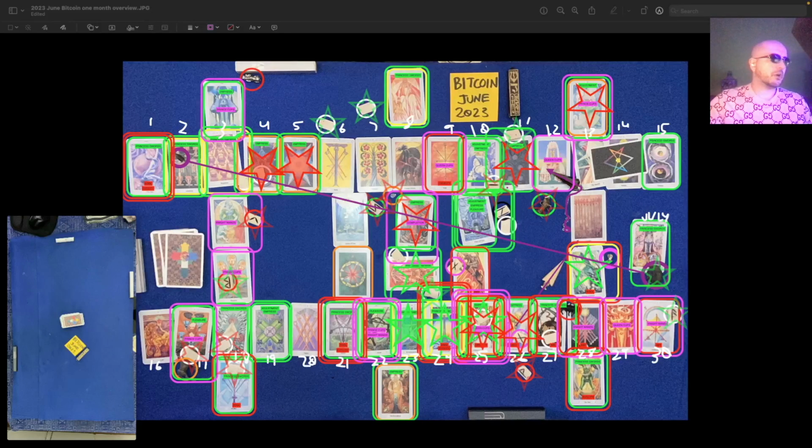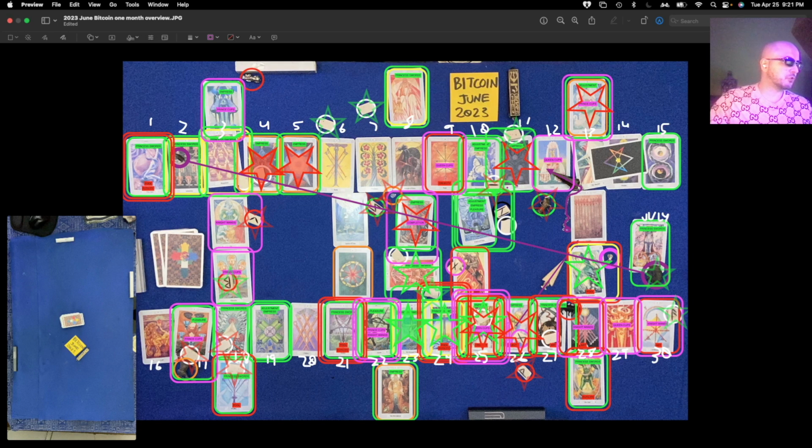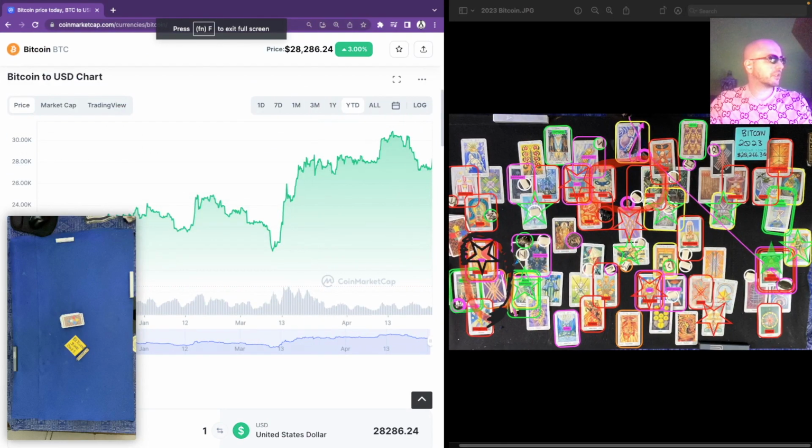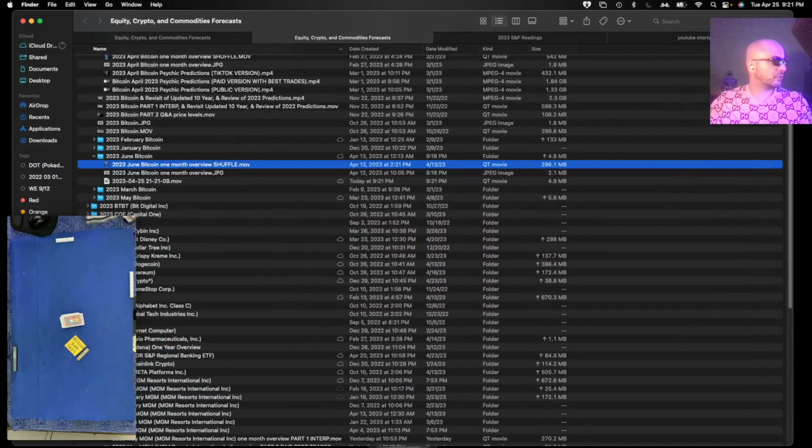This is the Bitcoin 1 month overview reading for the month of June 2023. It's currently April 25th, 2023, 9:21 p.m. Eastern Time. Bitcoin at the time of this reading is currently $28,289.91, that's USD. And the shuffle file for the June Bitcoin overview reading was created on April 13th, 2023 at 2:21 p.m. Eastern Time. That's this file right here.